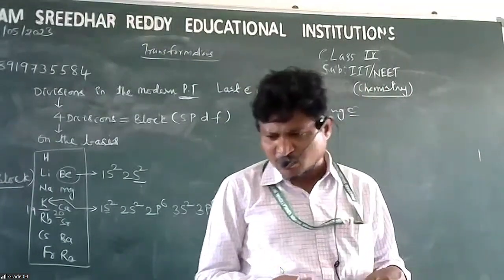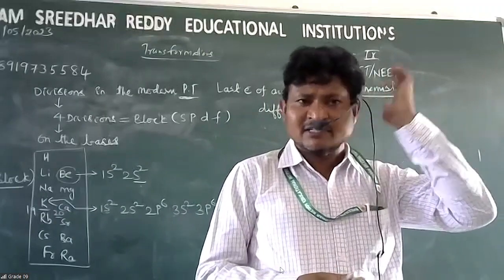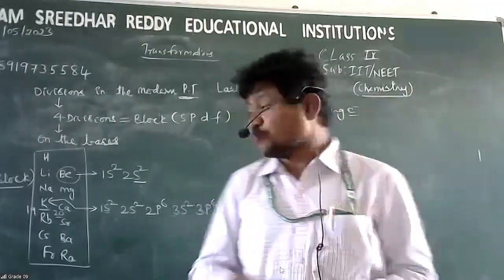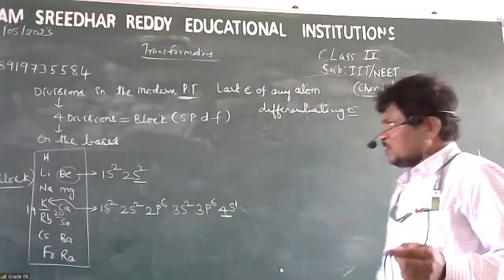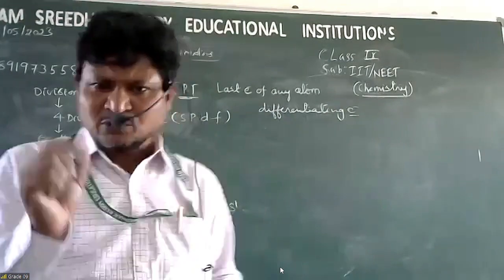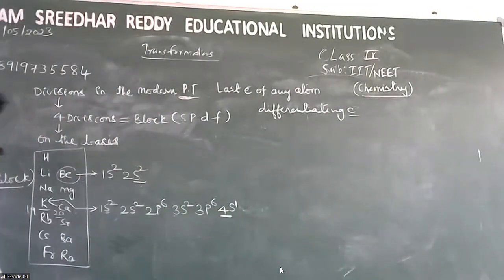Elements are divided into 4 blocks: s block, p block, d block, and f block. Now, please write one thing. I would like to tell you one statement. All of you note it down in your notes. This is only for example.